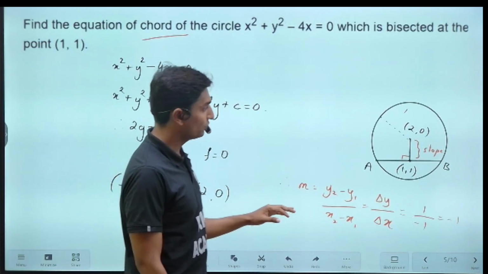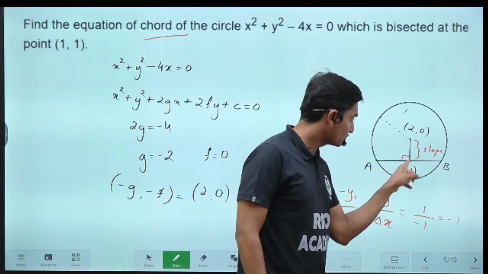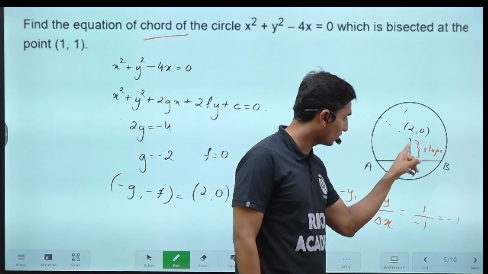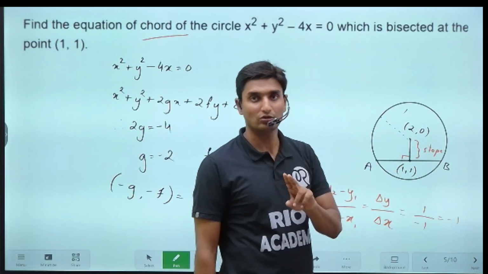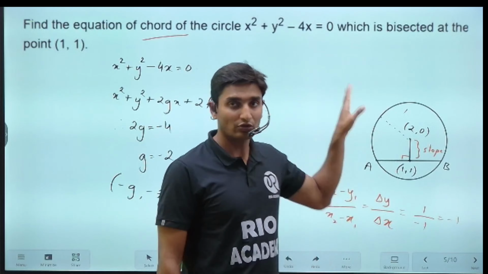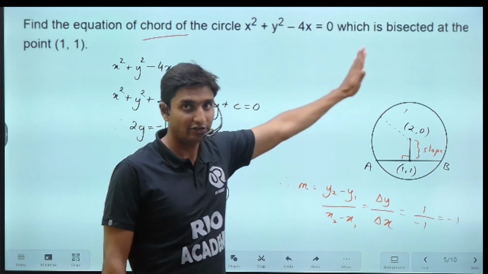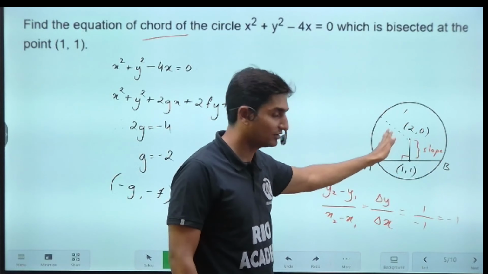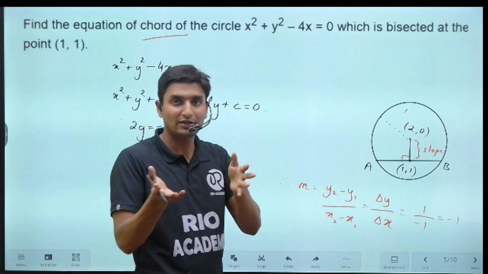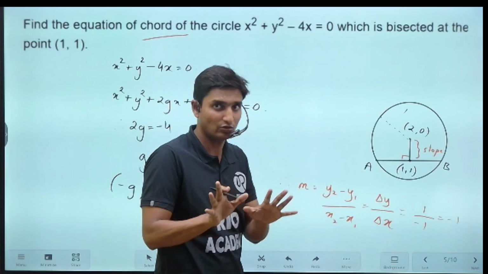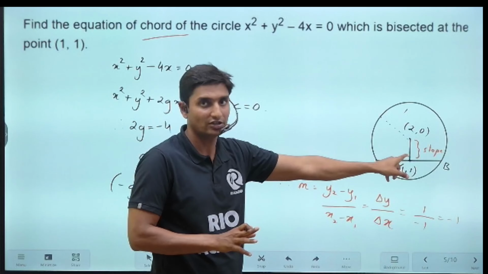Now we are once again assuming these two lines we can connect them, not at all a problem, and we are assuming here that the chord and this particular line are perpendicular to each other, because the question that has been given also satisfies the condition. If you take them as not perpendicular, then it will be on a complicated basis. The only solution here is to assume that they are perpendicular.